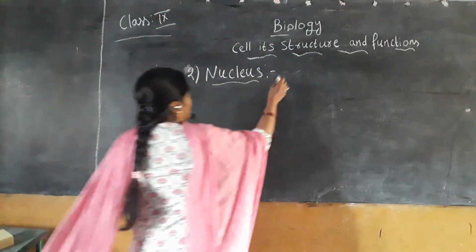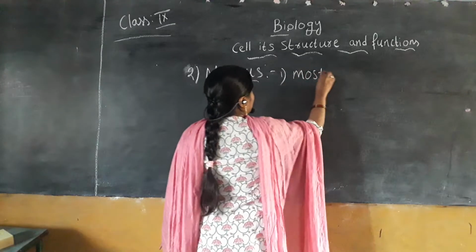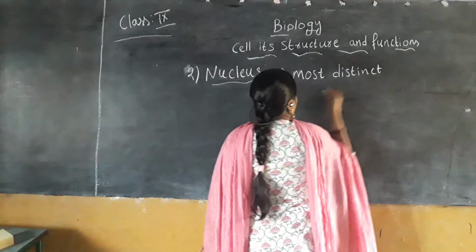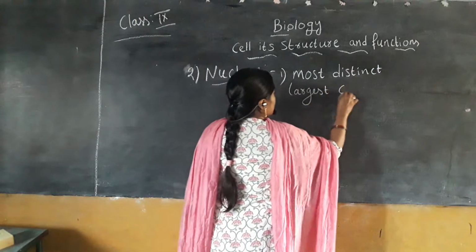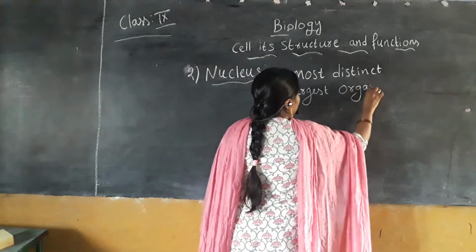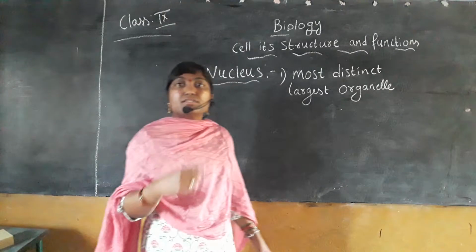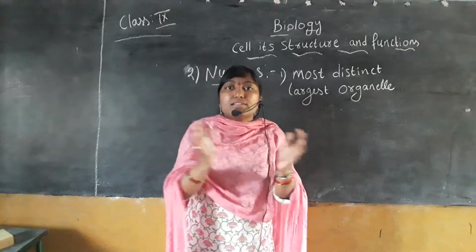So, nucleus is one of the most distinct, largest organelles.